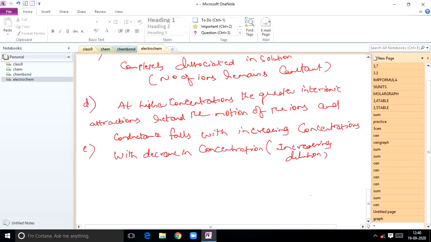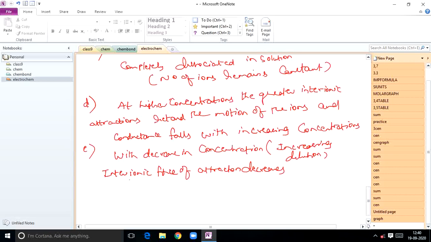If the concentration is decreased, what happens? Inter-ionic forces decrease; the force of attraction among the ions decreases.